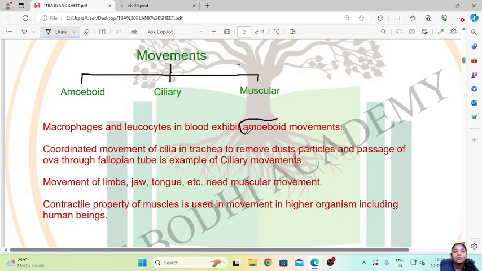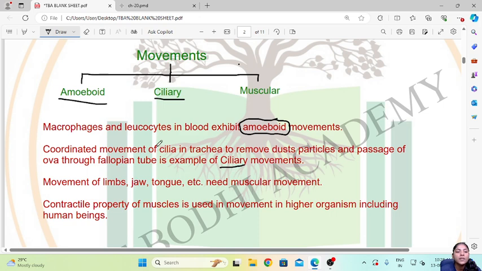So, here we have the macrophages and the leukocytes which are present in blood will exhibit the amoeboid movements, that is this first one. Then coordinated movement of cilia in trachea to remove dust particles and passage of ova through the fallopian tube is an example of ciliary movement, that is this second one.